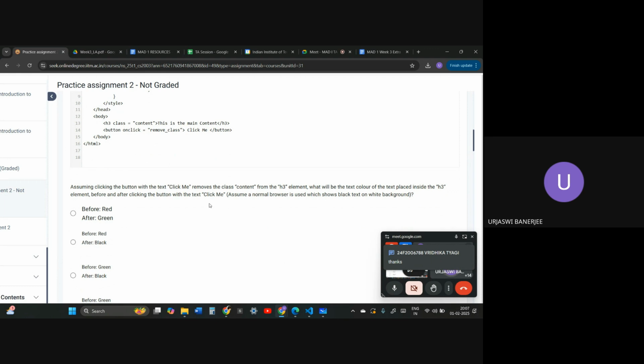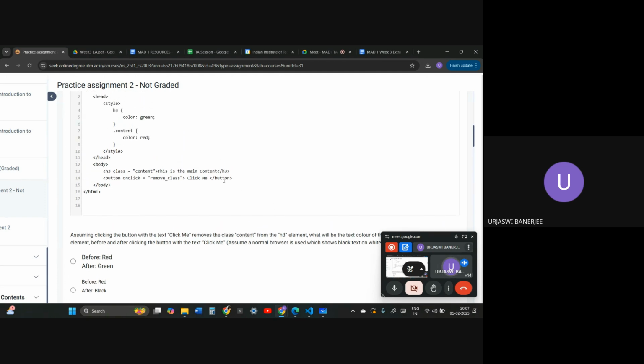Okay, so it says that assuming that clicking the button with the text "Click me" removes the class content from the h3 element, what will be the text color of the text placed inside the h3 element before and after clicking the button? Assume a normal browser is used which shows black text on white background. I actually got a little bit confused with black text or normal background. So they have .h3, color green. But the problem is that the h3 also has a class content, and .content is red.